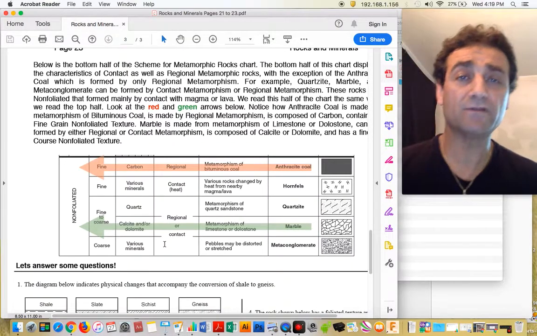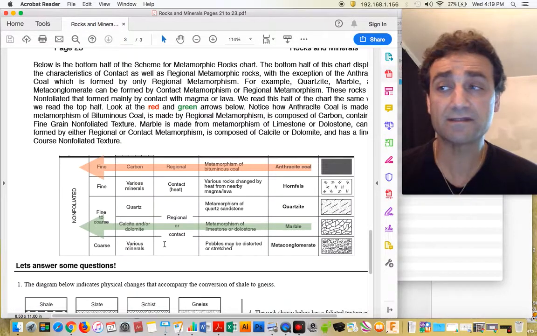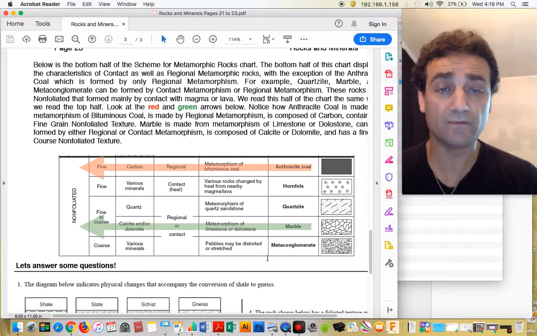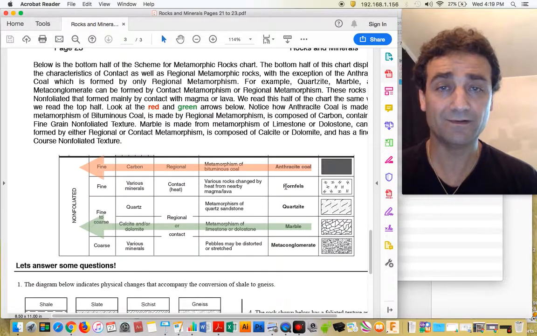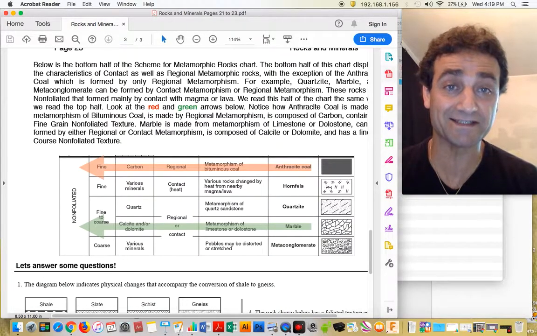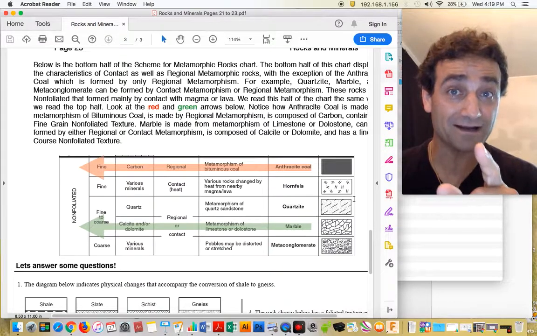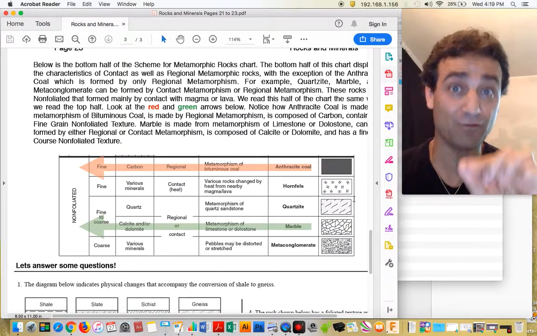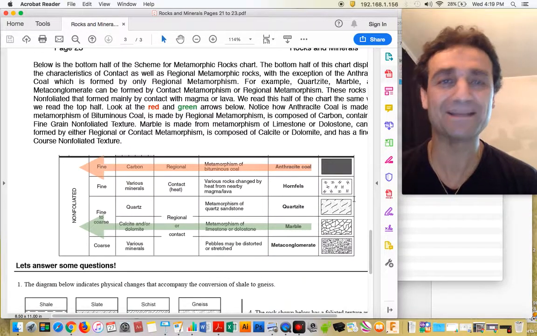Now, the bottom half of the chart is the same thing, in the sense that this is how we read it. We read it the same way. These are the symbols over here, like the rock hornfels. That's the name of it, hornfels. Well, hornfels doesn't have a bunch of H's in it. There's no rock that has a bunch of H's in it. If you find a rock that has a bunch of H's in it that form naturally, save it, because that's going to be worth a lot of money. But mostly, no. Doesn't have any H's in it.